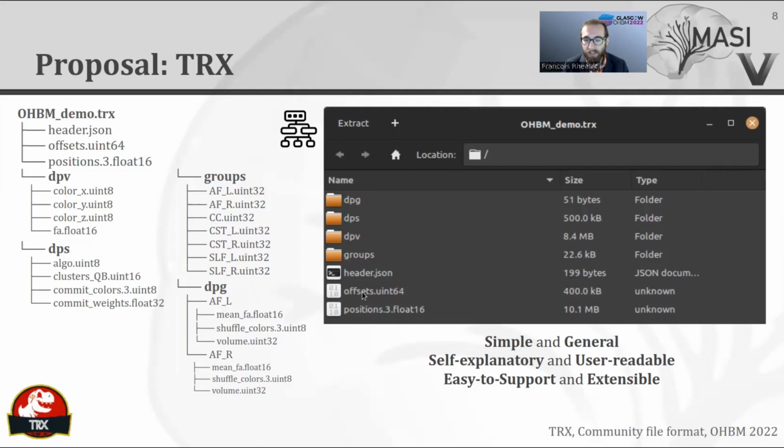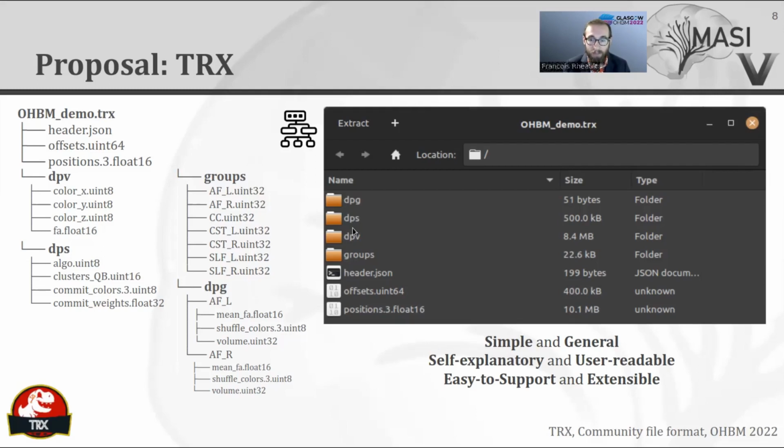And here you can see offset.uint64, which contains the starting position of each streamline. So you can read the block of data I just described streamline-wise and allow for memory access in random order. This is similar to the new VTK version 5 file format, which came with the new VTK recently. You can also see folders here containing different kinds of metadata.